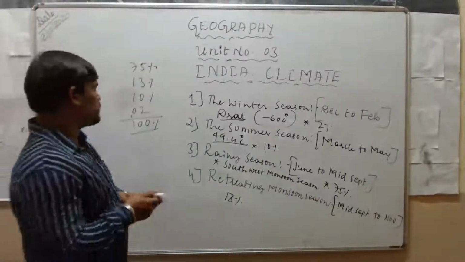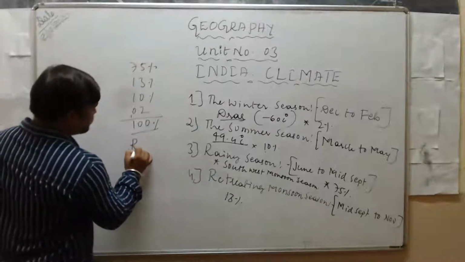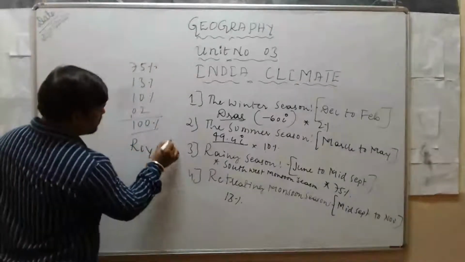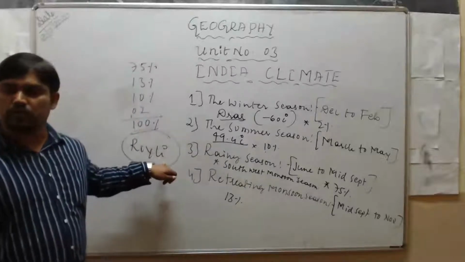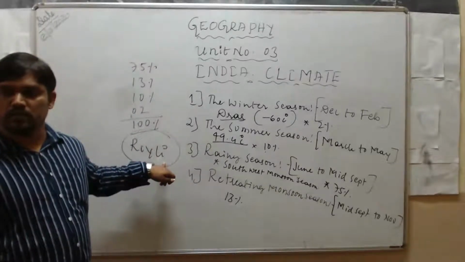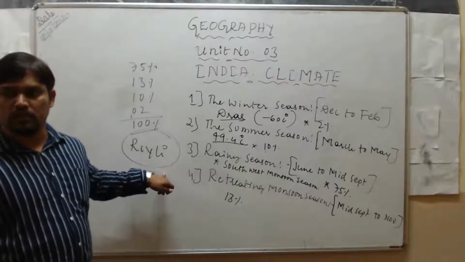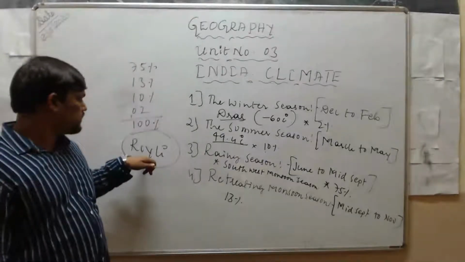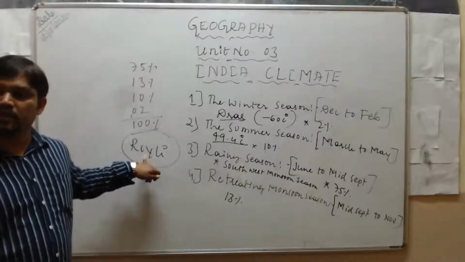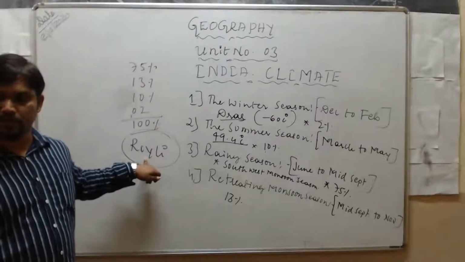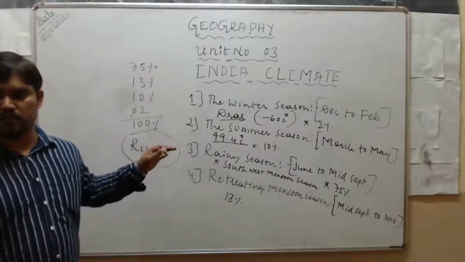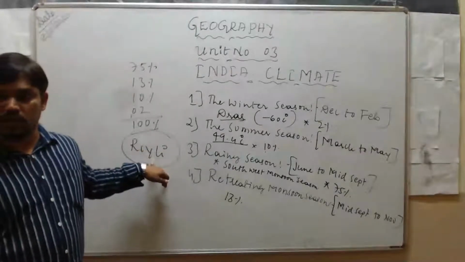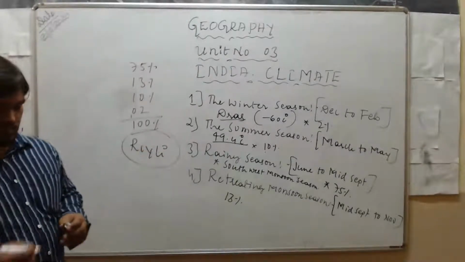Roili is the driest place in India. It is in Jaisalmer of Rajasthan. It is the least rain getting place. It receives the lowest rainfall in India.